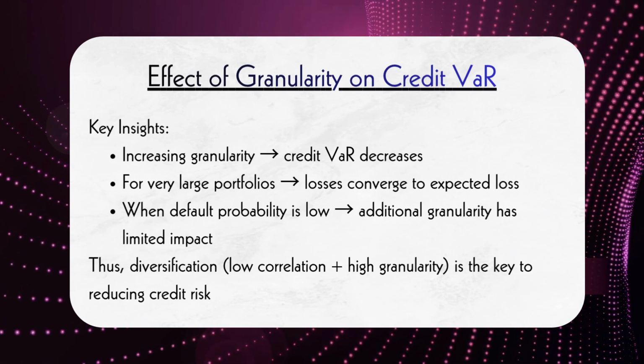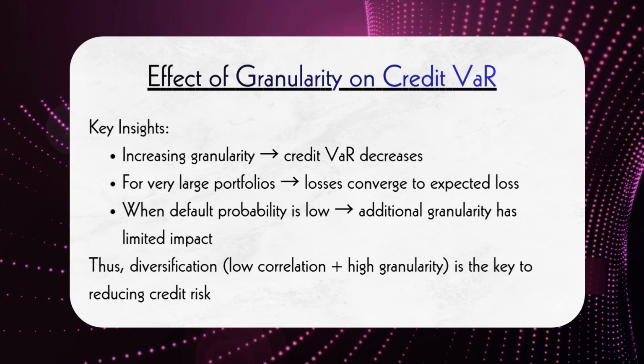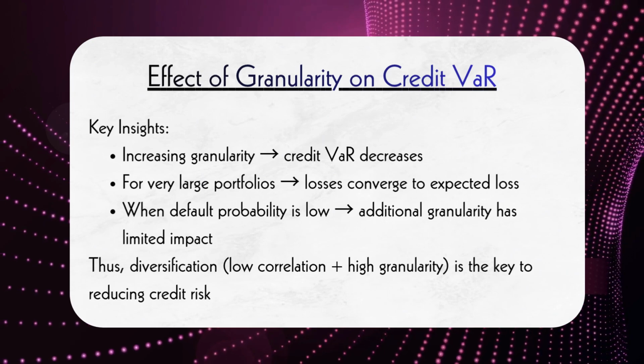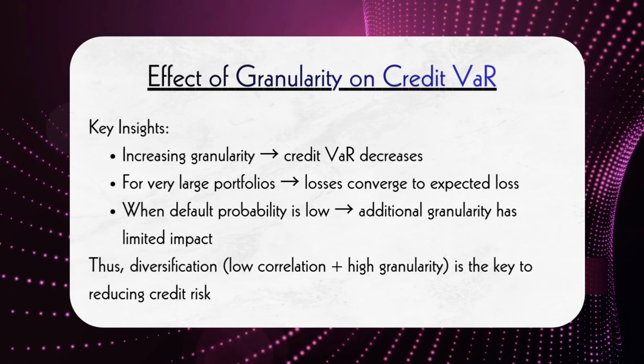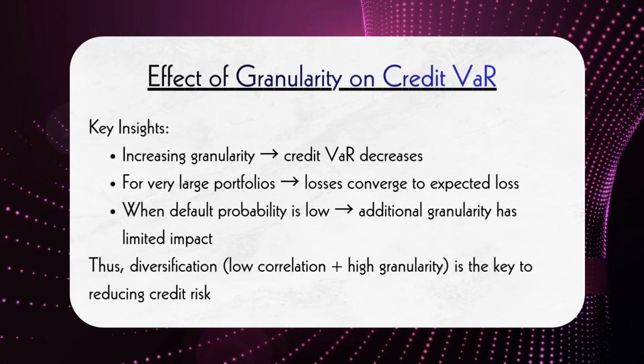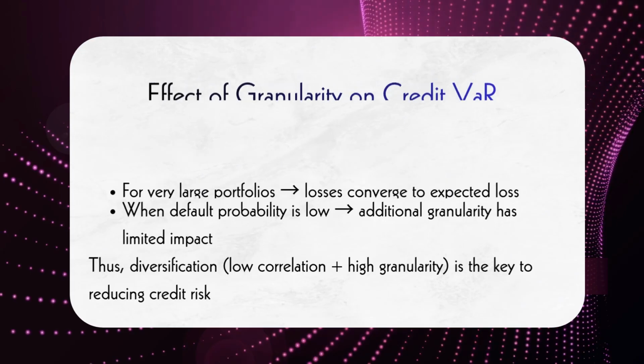To summarize, higher default correlation increases risk by removing diversification, while higher granularity reduces risk by spreading exposures. Together, these are crucial drivers of credit portfolio risk.